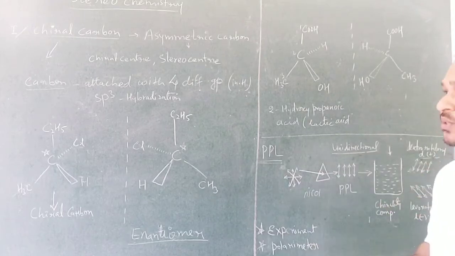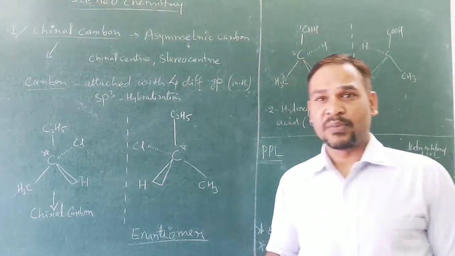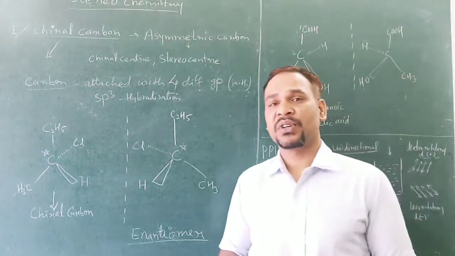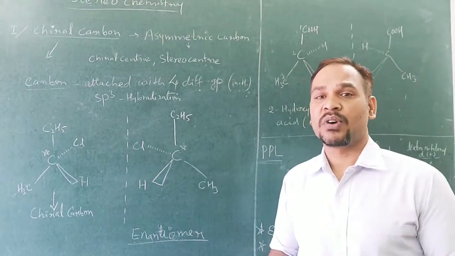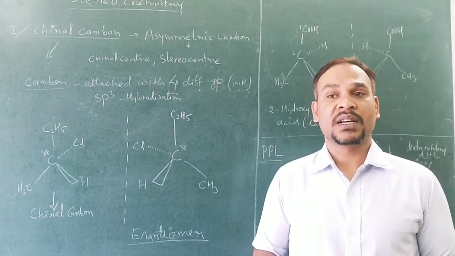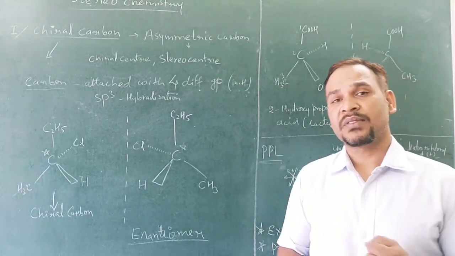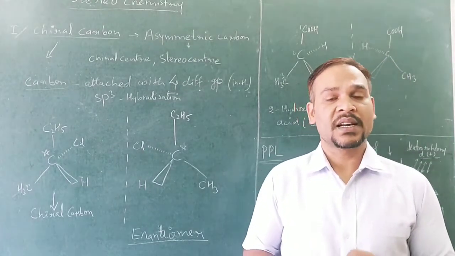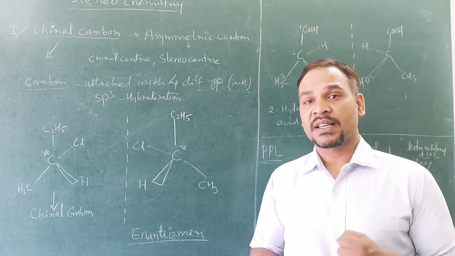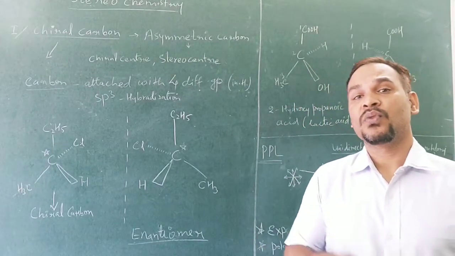Now let's come to the next topic, that is chiral carbon. In stereochemistry, chirality is a very important property. The chiral carbon shows the property of chirality. Now what is a chiral carbon? A chiral carbon is a carbon which is attached to 4 different groups.